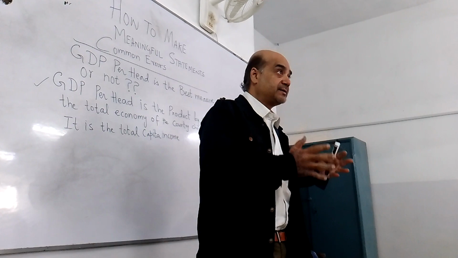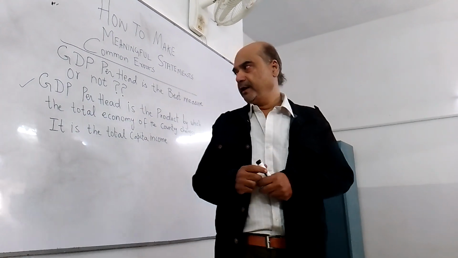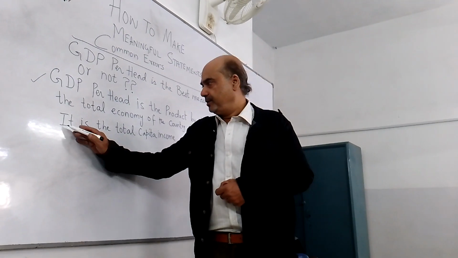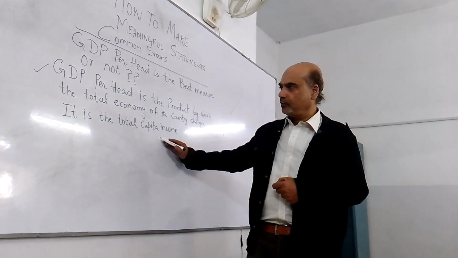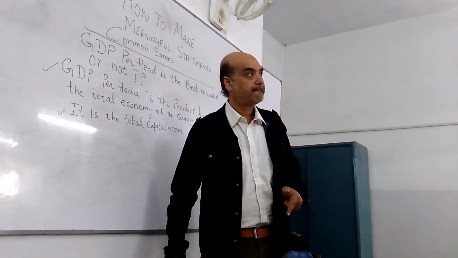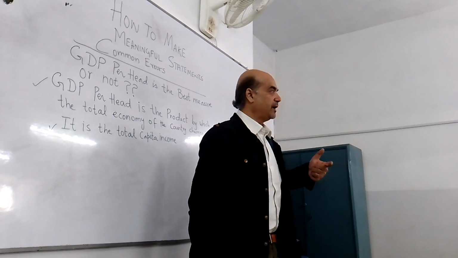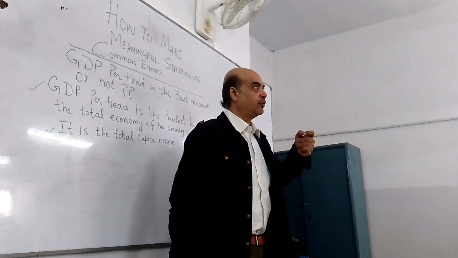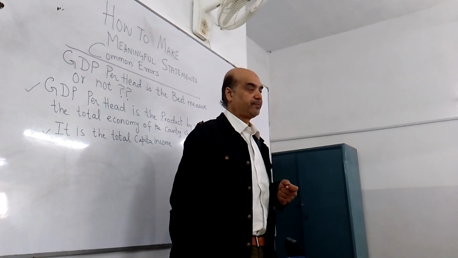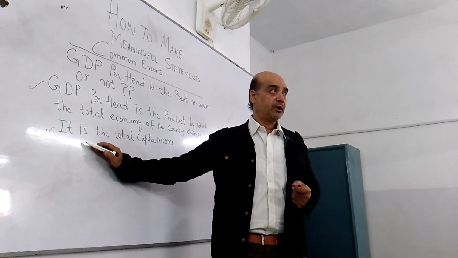You are not balancing the answer by writing on both sides. Another statement, if you read it: it is the total capita income. This is where you have not thought before writing. So avoid these statements.